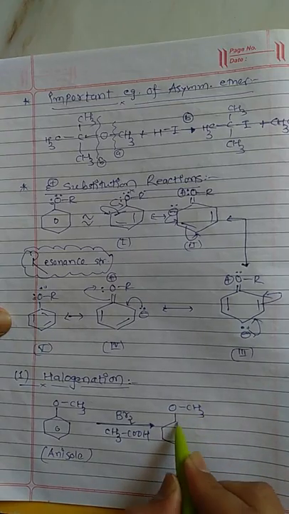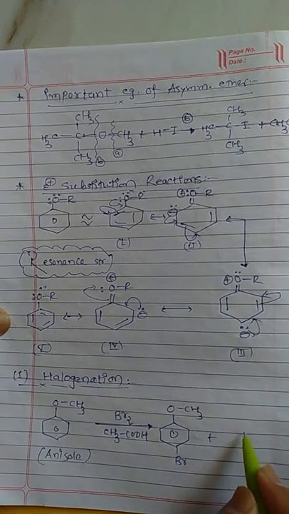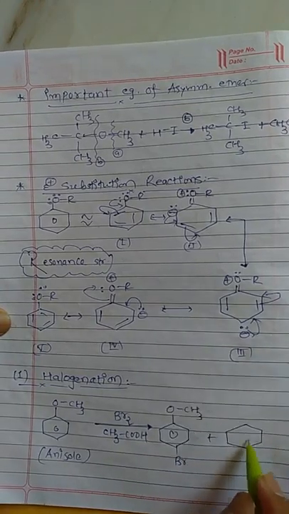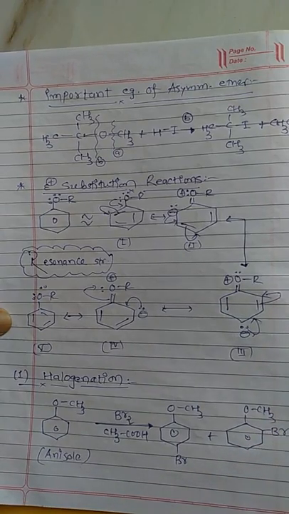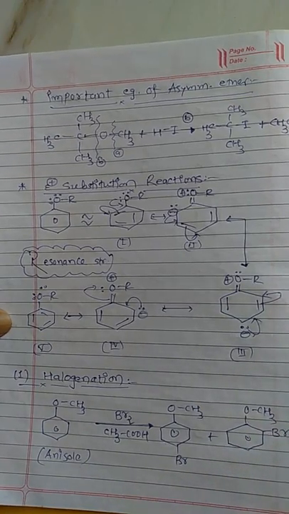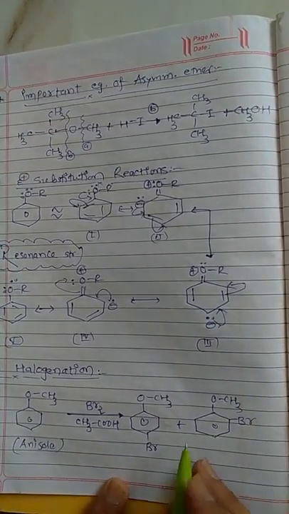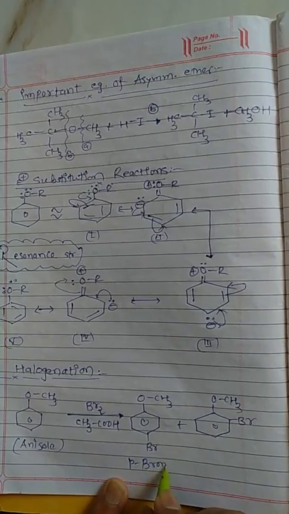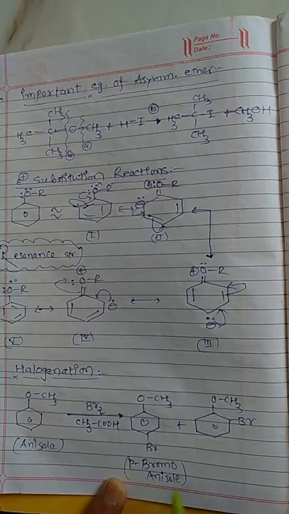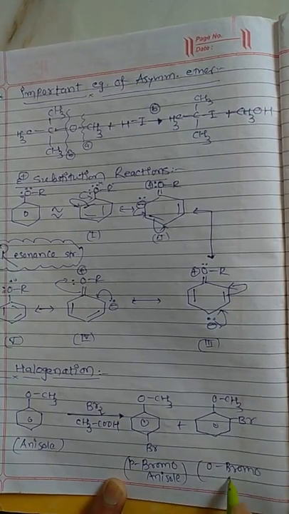OCH3 with bromine occupying the para position, having a structure like this, and the other OCH3 having a structure like this. The first one is para-bromoanisole, the second one is ortho-bromoanisole. So I will write the names: para-bromoanisole and the second one is ortho-bromoanisole.